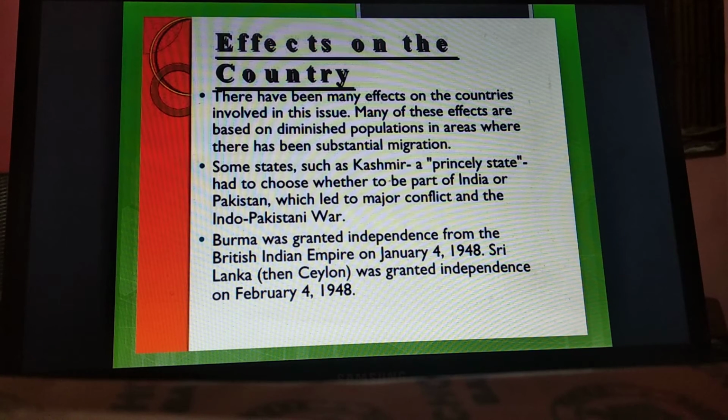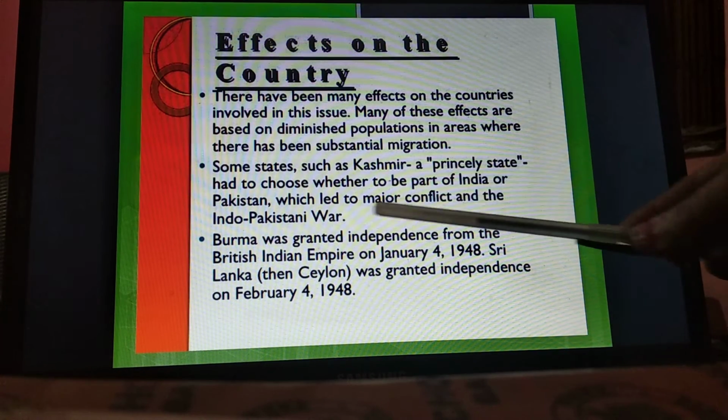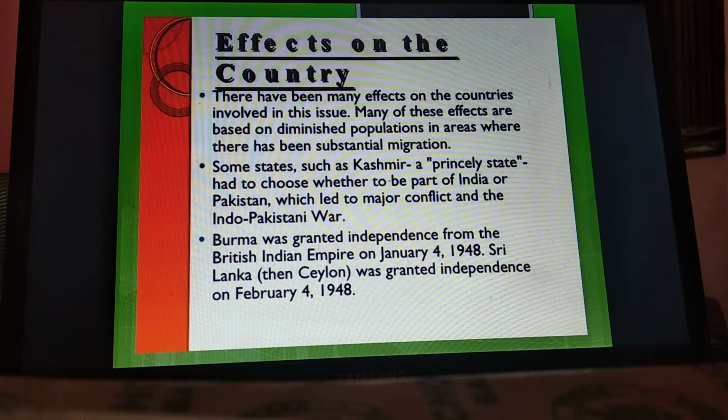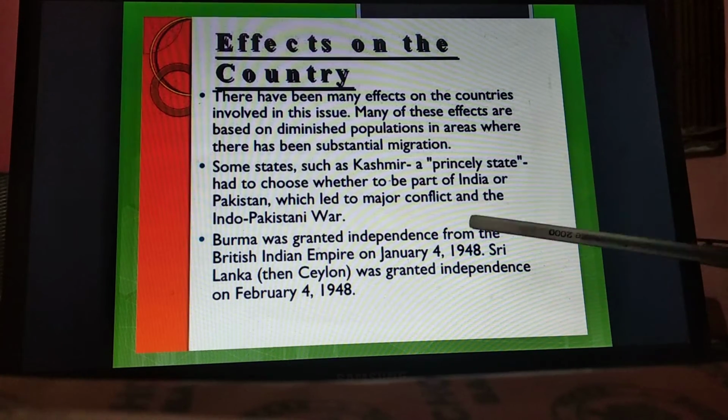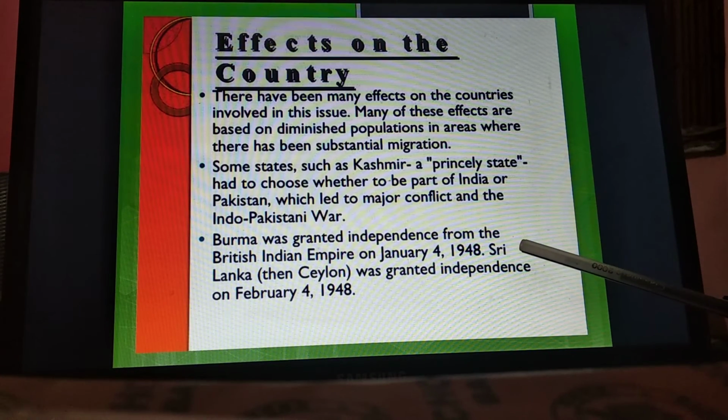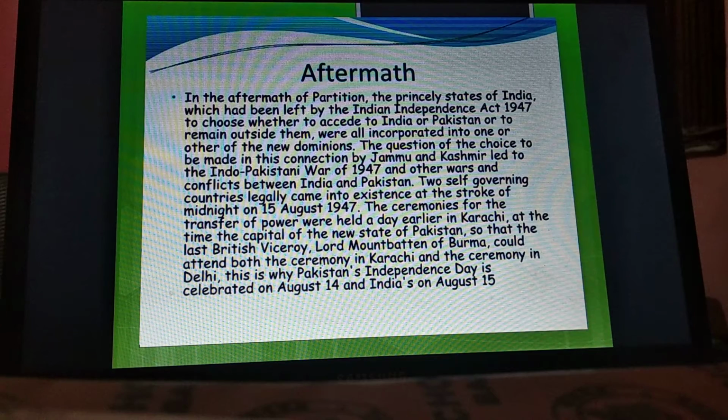Some states, such as Kashmir, a princely state, had to choose whether to be a part of India or Pakistan, which led to major conflict and the Indo-Pakistani war. Burma was granted independence from the British Indian Empire on 4th January 1948. Sri Lanka was granted independence on February 4, 1948.